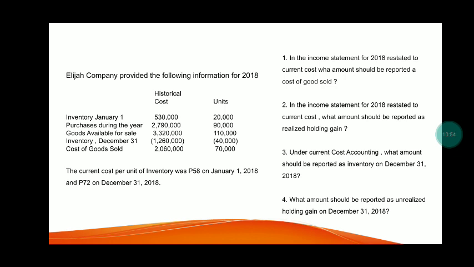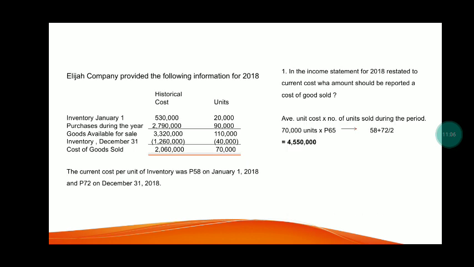Number 1 question: in the income statement for 2018 restated to current cost, what amount should be reported as cost of goods sold? Cost of goods sold is the average unit cost times the number of units sold during the period.